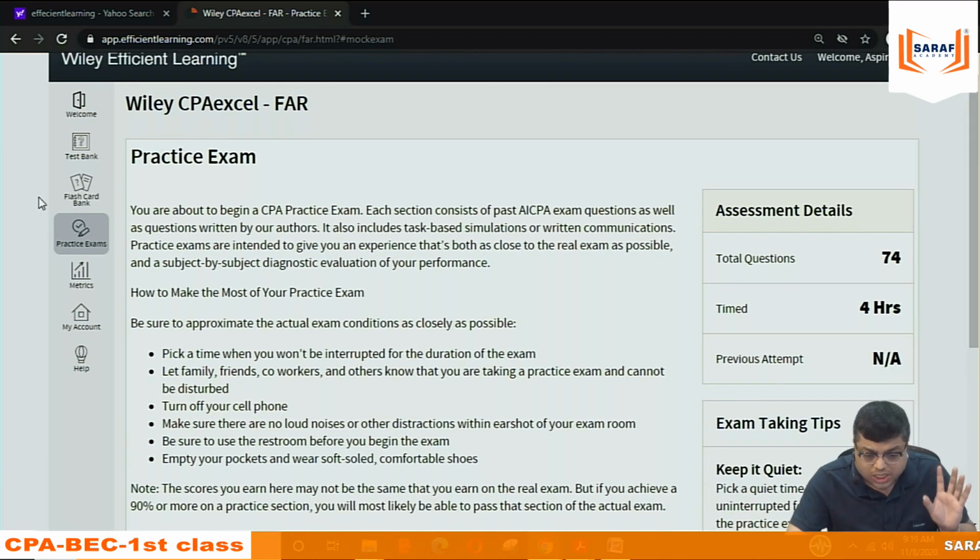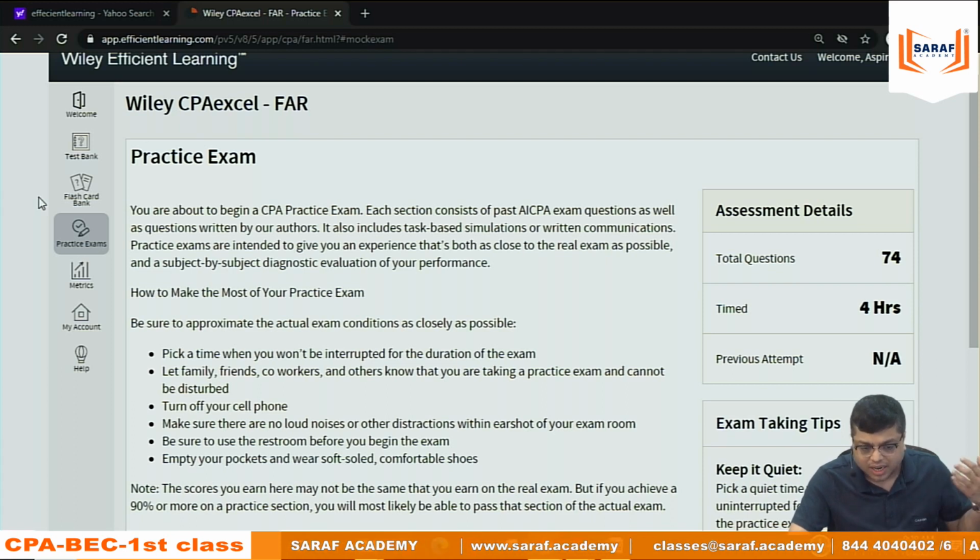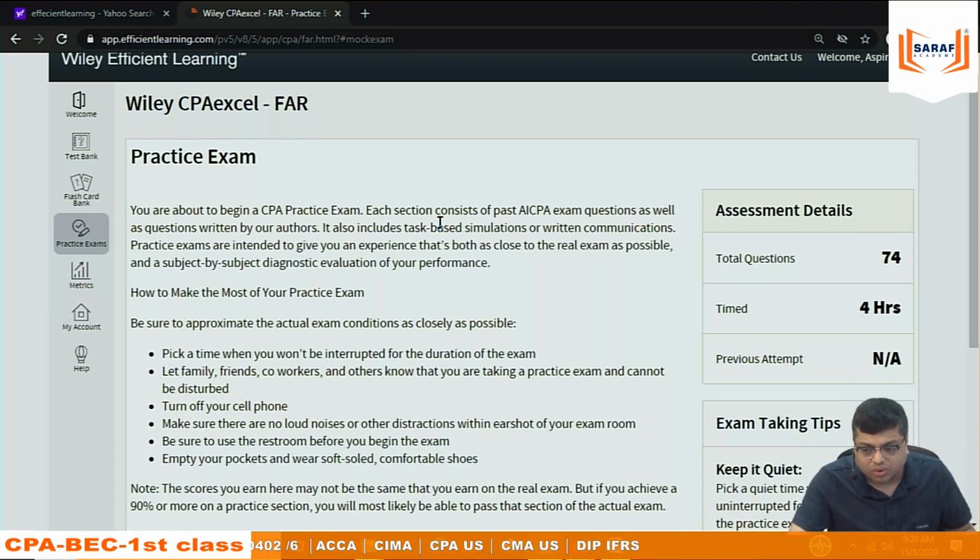So this question bank needs to be purchased by every student. If you say, sir, I will purchase another question bank from another company, you can. I don't have any issue. Just that, as per my analysis and understanding in the last 2 years, many question banks are not selling one single paper. They are selling all 4 at a time. They are saying you have to buy the materials also. So in that case, it's a waste of money. It's actually only one subject question bank and all that offered by Wiley.